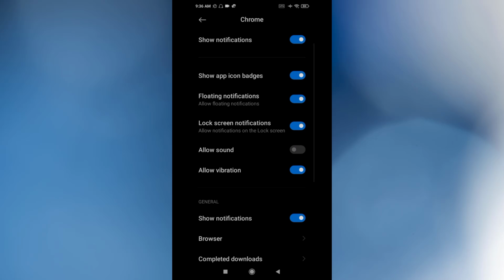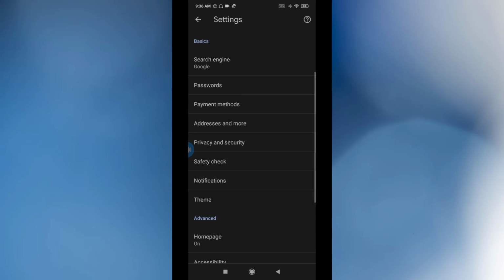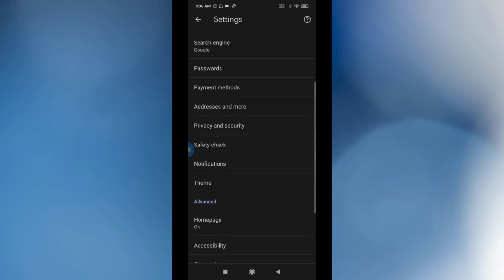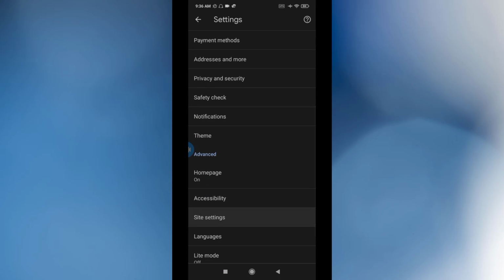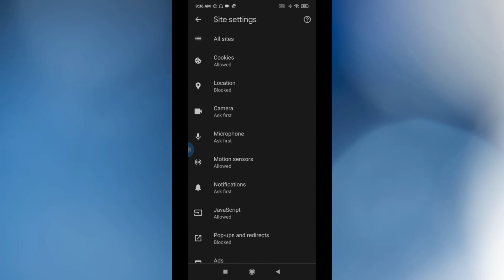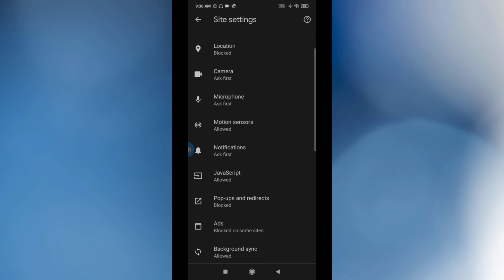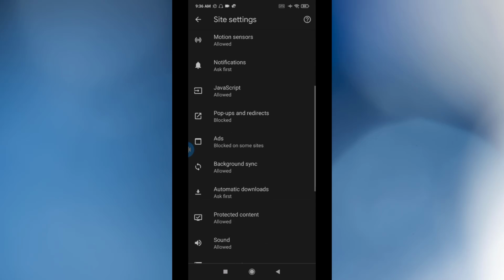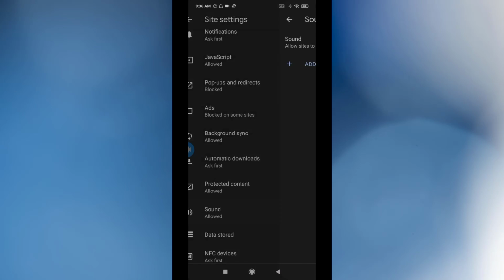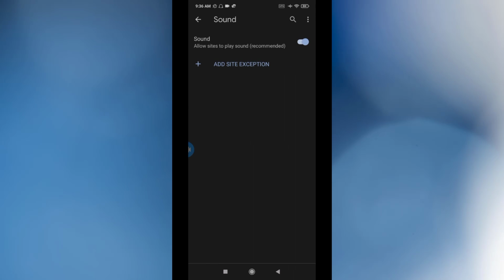We're back. Back again. You're looking for Site settings. Here, Site settings. Scroll down until you see Sound. See Sounds? Click on it. You can allow or disable that, or edit a site's exceptions.